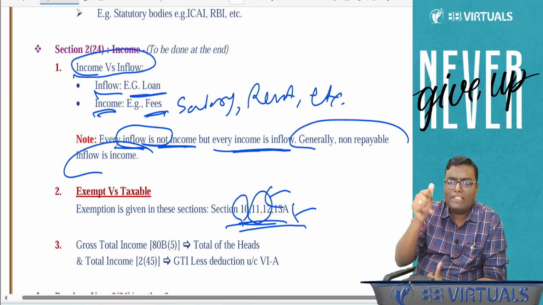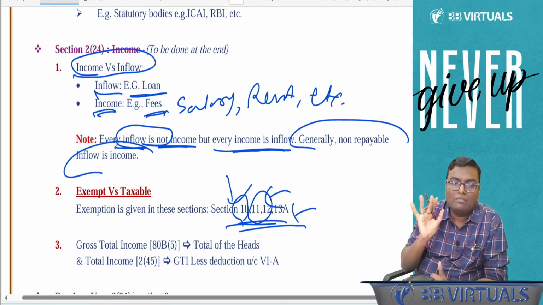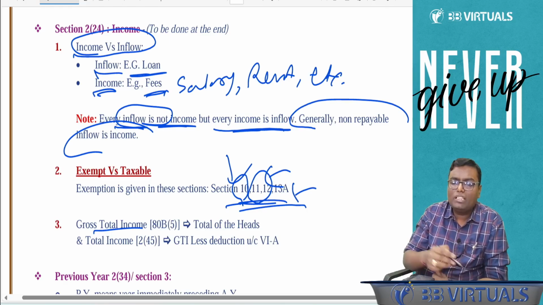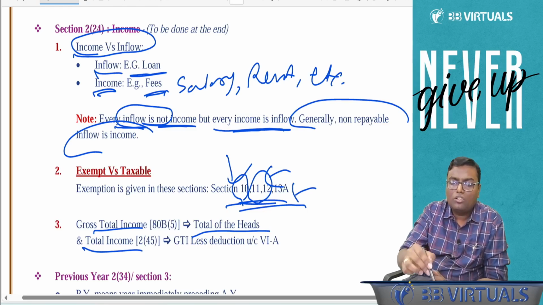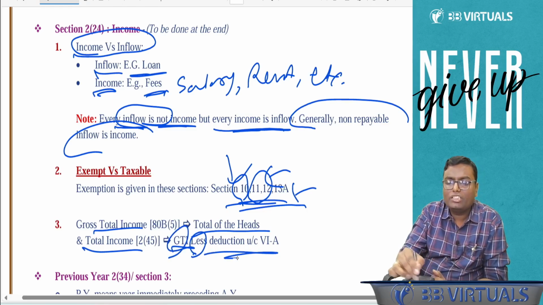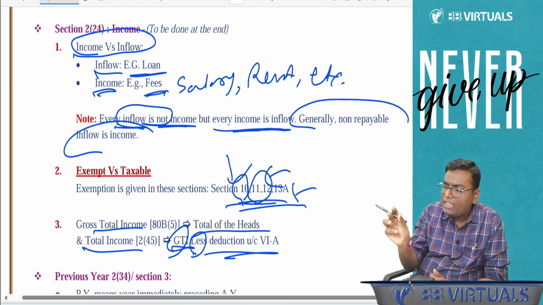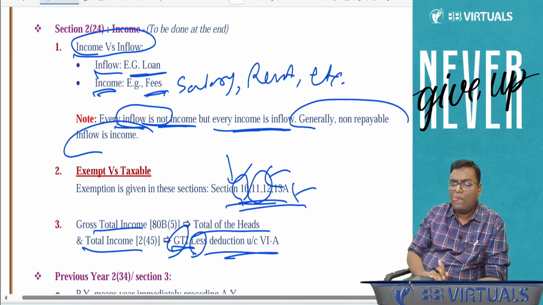But these sections we will learn in CA Final. For Inter CA, which section is important? Section 10. And section 10 is all about what? Exempt income. As I said, gross total income, what is the meaning of gross total income? Total of all the heads. What is the meaning of total income? Gross total income minus deduction under Chapter 6A, that is 80C to 80U. And on that total income, we are supposed to calculate our tax payable. So these were some basic jargons related to income.